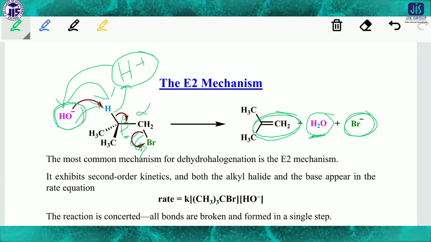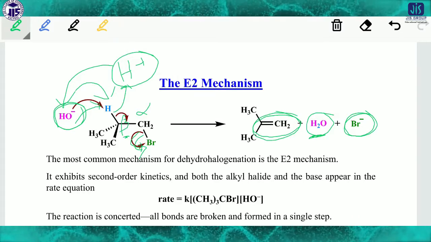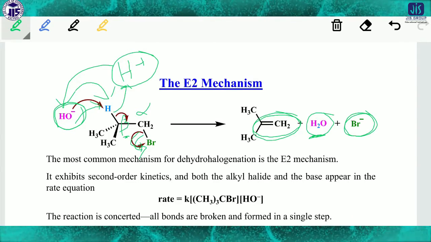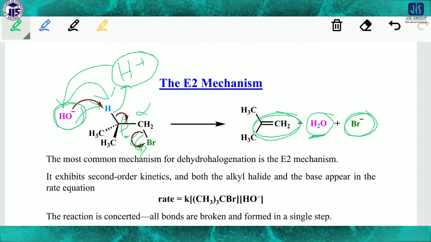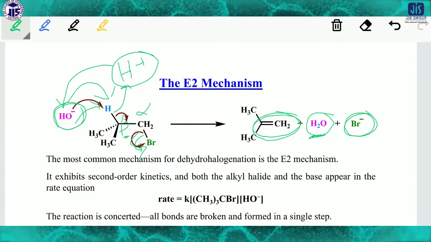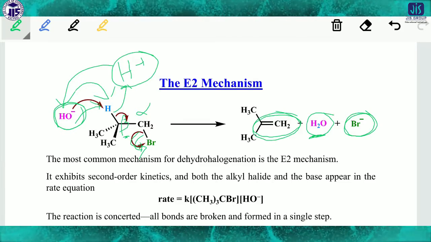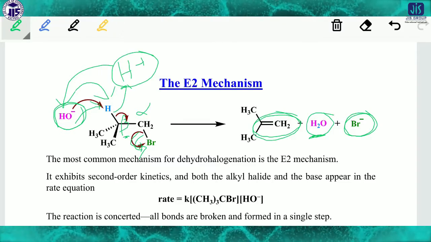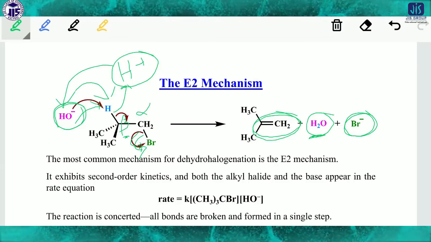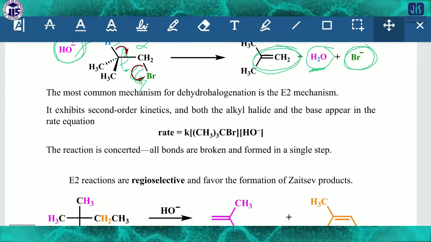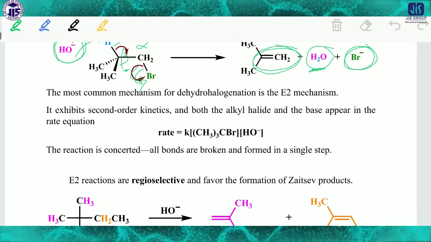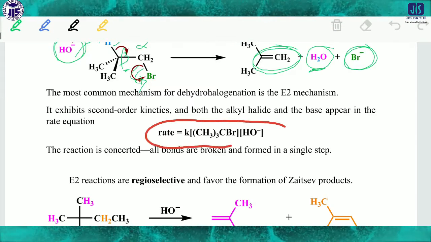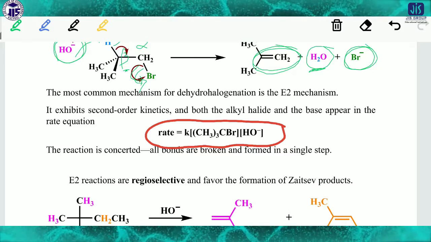Now, why is it E2? For almost the same reason as in the SN2 mechanism: all the things occur in parallel, that means in one step. If it occurs in one step, the reaction rate depends on the concentration of the substrate and the concentration of the base.